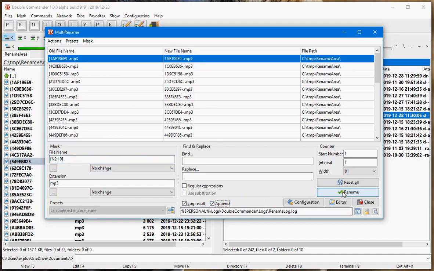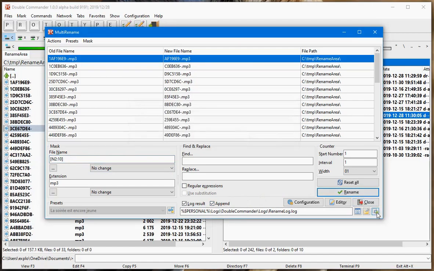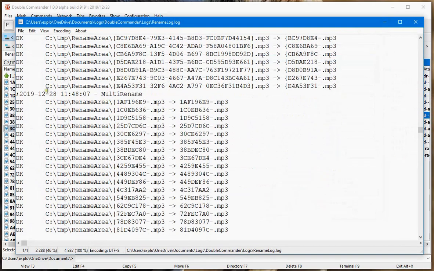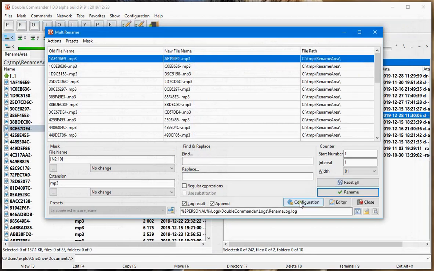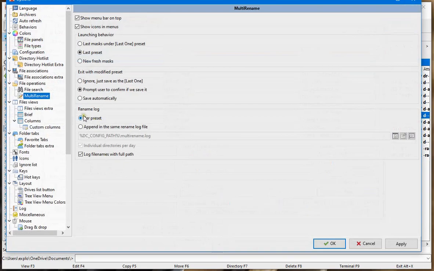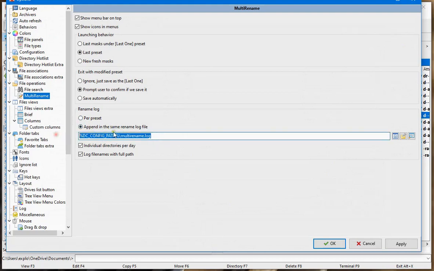If we append the result, then if we go in the log and go through that time, we will see that okay, on this date we renamed the file from this to this. Also, I would suggest in the configuration about the log, here my log is per preset, but it could be nice for all the settings to have it go to a global file.